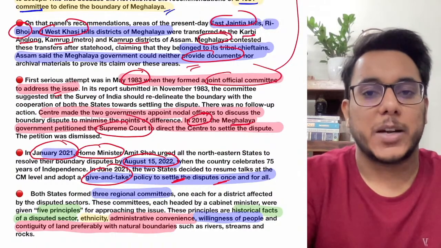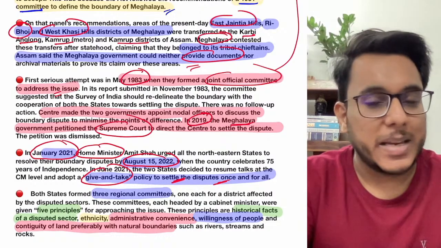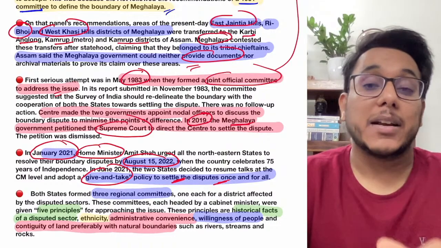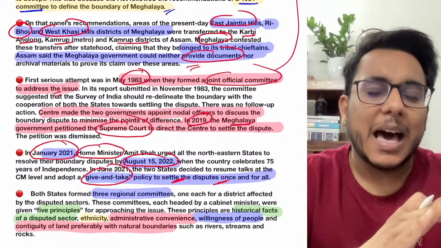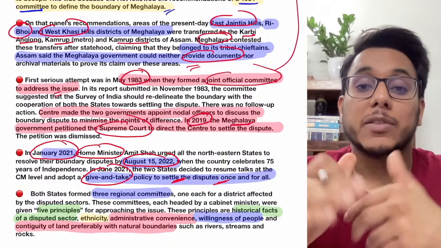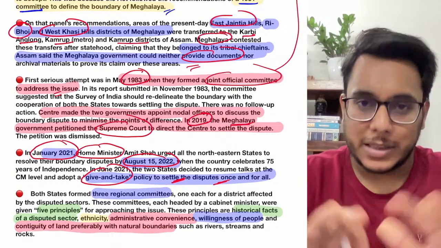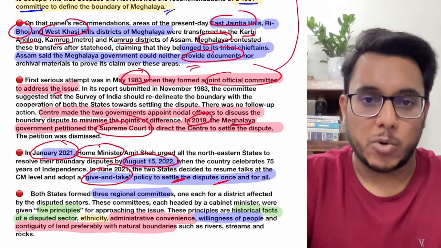Now guys, understand this particular thing. This is the time when either BJP governments are ruling in the northeast, or there are other governments, not BJP, but a little aligned towards the BJP because of their anti-Congress stand. So the Home Minister's word had a lot of weight at this time.